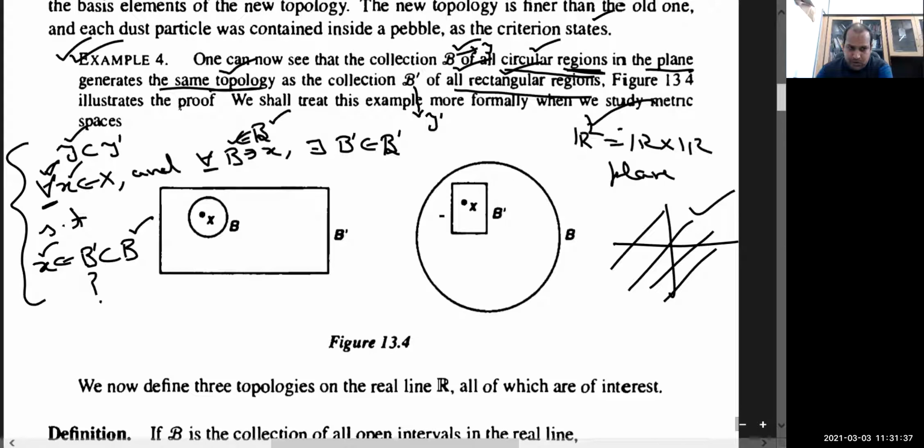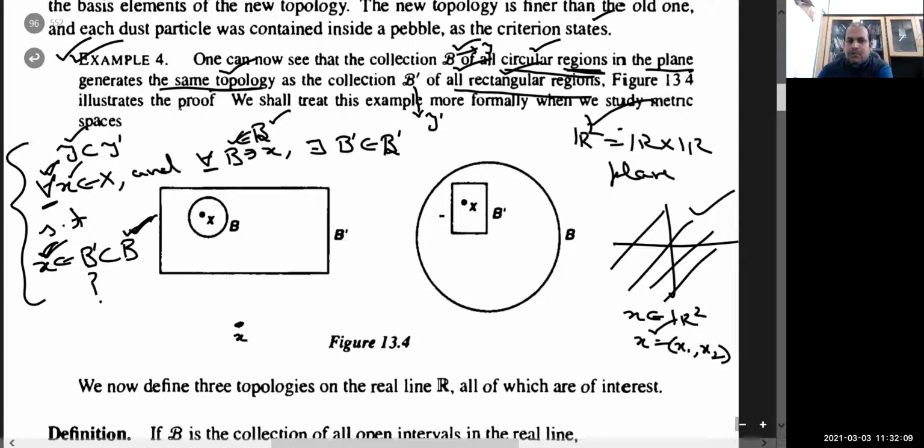So we need to show that for every x and for every b. Now take any point in the plane, take any point. Obviously the point x belonging to R2 will be of this type, x is equal to (x1, x2). So in short, I am denoting this (x1, x2) by x. So suppose x is any point in R2, in this plane. You can assume this book, page of this book as a plane. So in this, around each x and around each b, I have assumed this as x.